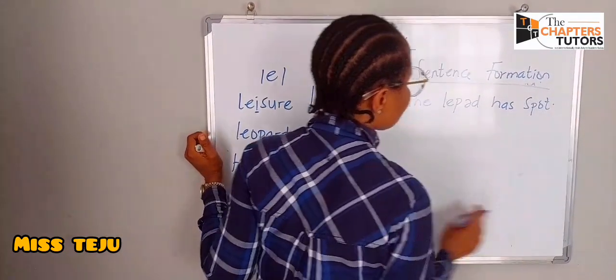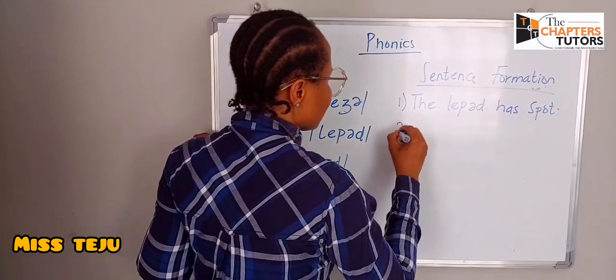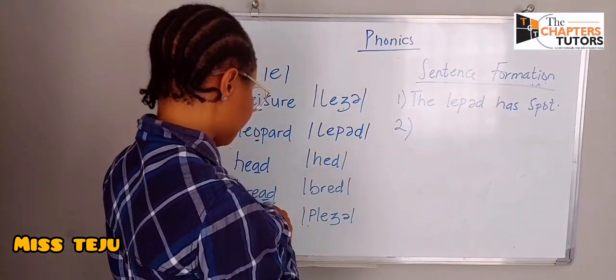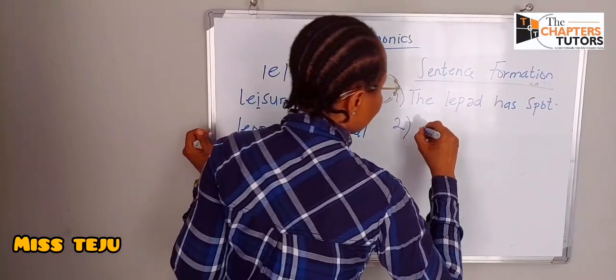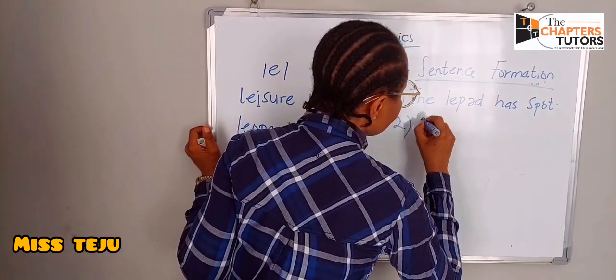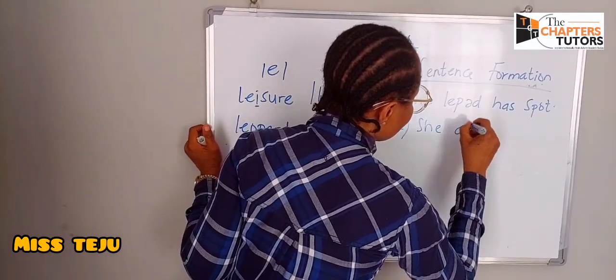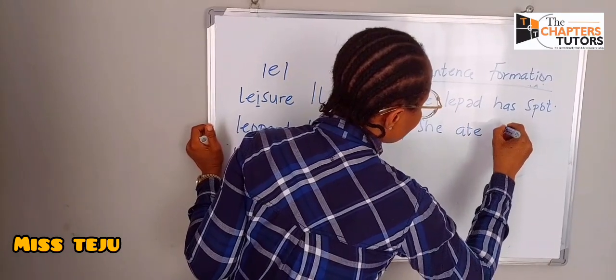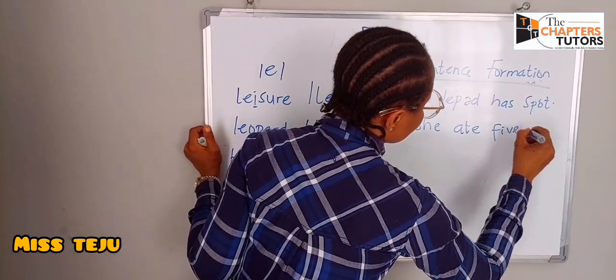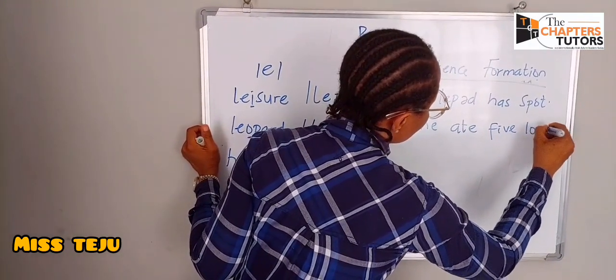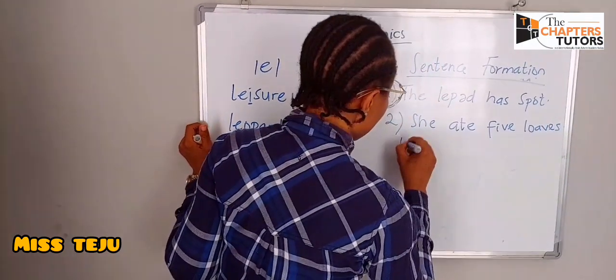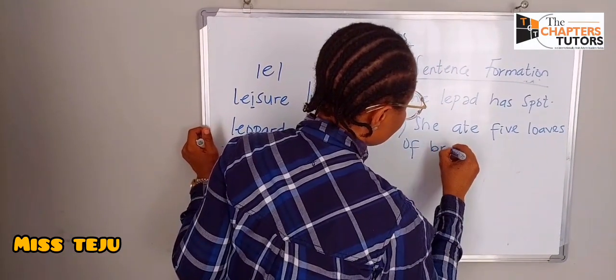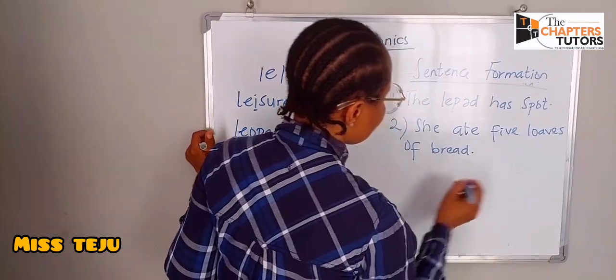The leopard has spots. Number 2. She had 5 loaves of bread. 5 loaves of bread.